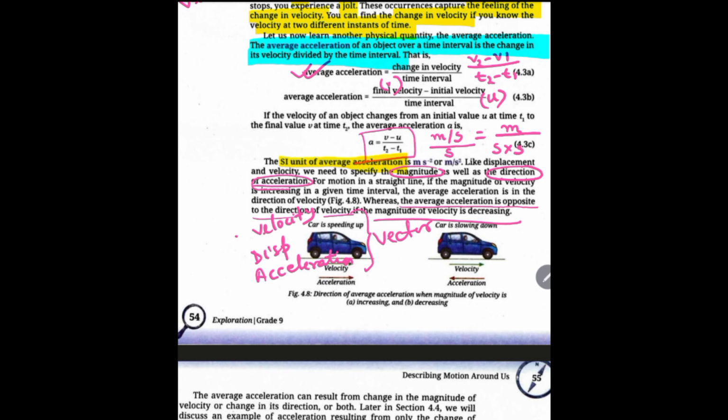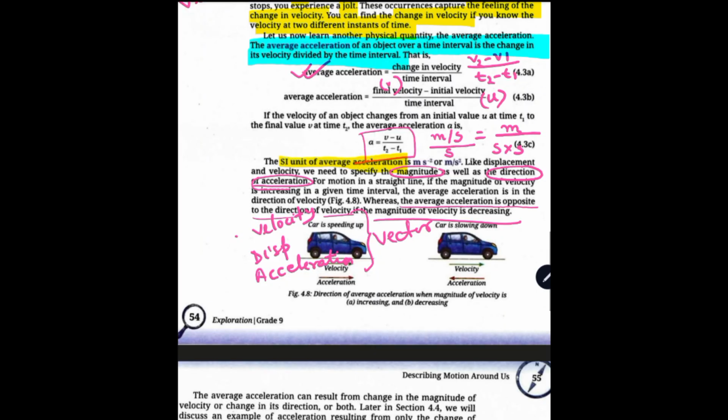When the magnitude of the velocity is becoming less, we get deceleration. So what is deceleration? Deceleration means negative acceleration.